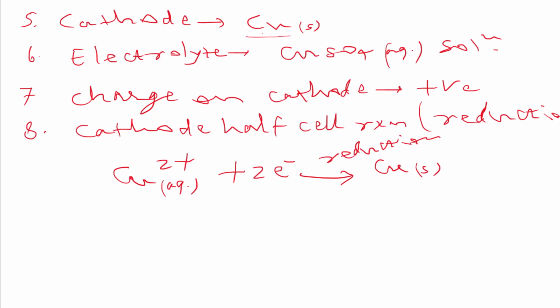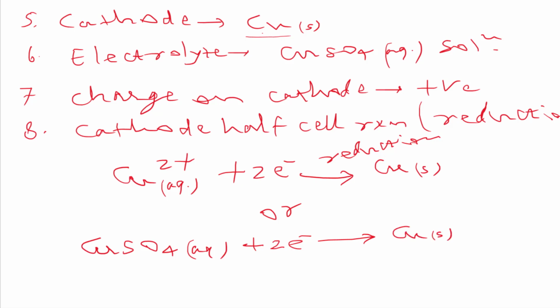Similar to the anode half-cell reaction, we can write this reaction in two ways, in ionic form and in molecular form. If we write in molecular form, then we have copper sulfate aqueous solution. Can you say the reaction? Copper sulfate aqueous plus two electrons gives Cu solid plus sulfate aqueous.